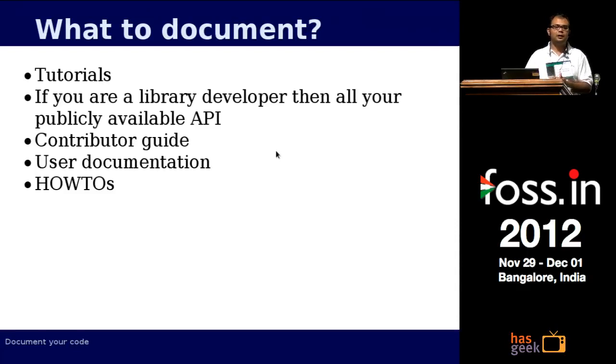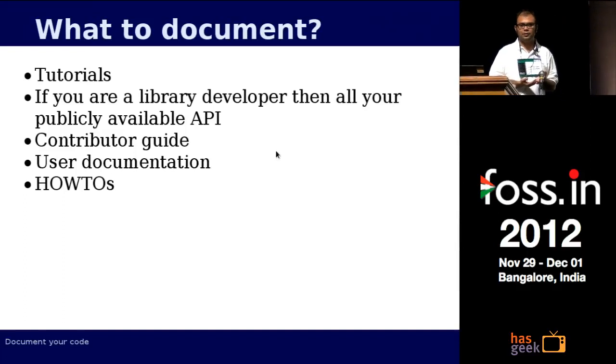If you are a library author or a developer, the biggest thing is to make sure to document all your publicly available API. The point is about publicly available API. If you have say 10 functions and you just documented 5 of them, the rest people really don't know. Do you really think people will come back, read the source code, and figure out how to use the undocumented things? No. Or say you have 5 internal functions which the users shouldn't know about at all, but you thought, okay, it's very nice to document them in the same place and actually make them public.